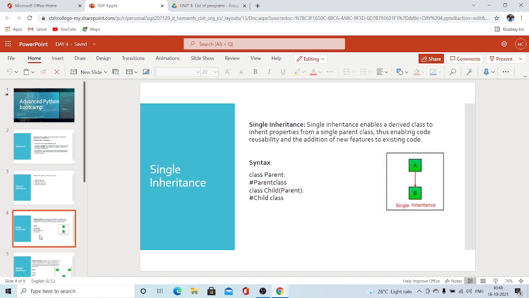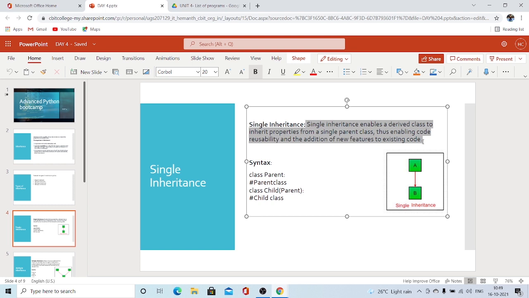So what is single inheritance? By the name itself, you can think that single inheritance enables a derived class to inherit the properties from a single parent class, thus enabling code reusability and the addition of new features to existing code. Okay, this definition is a bit complex, right? I'll clearly explain what single inheritance is. See, here you can see the diagram.